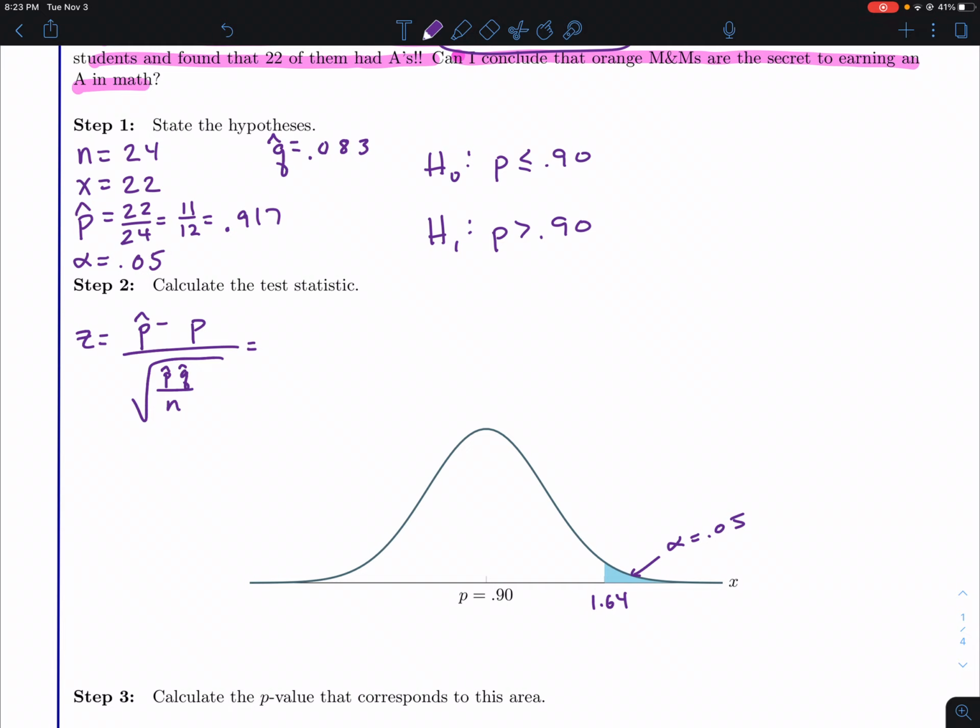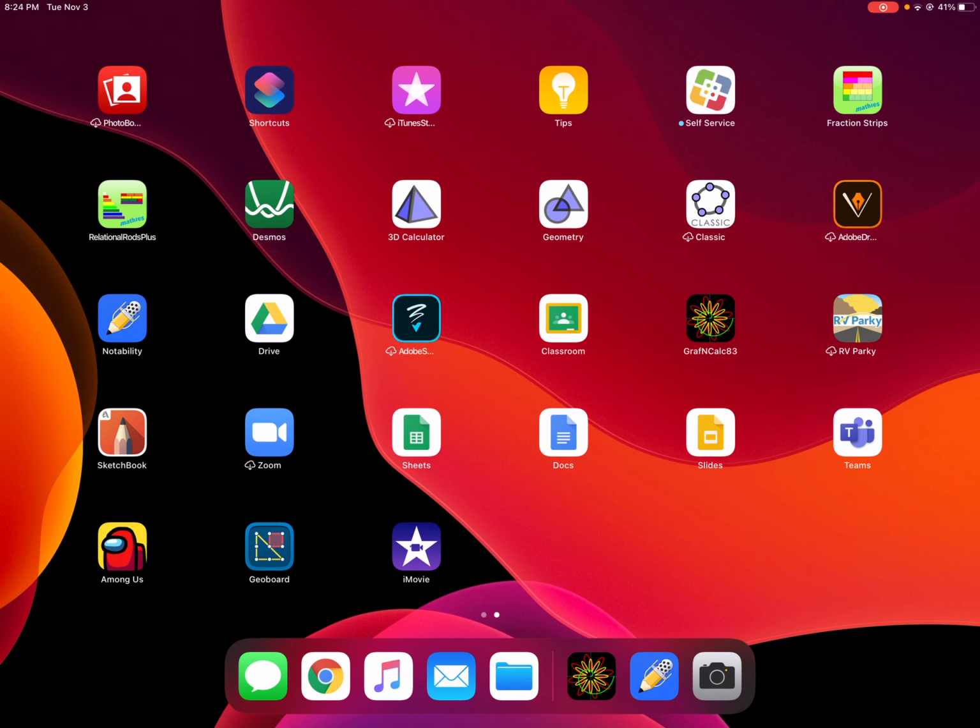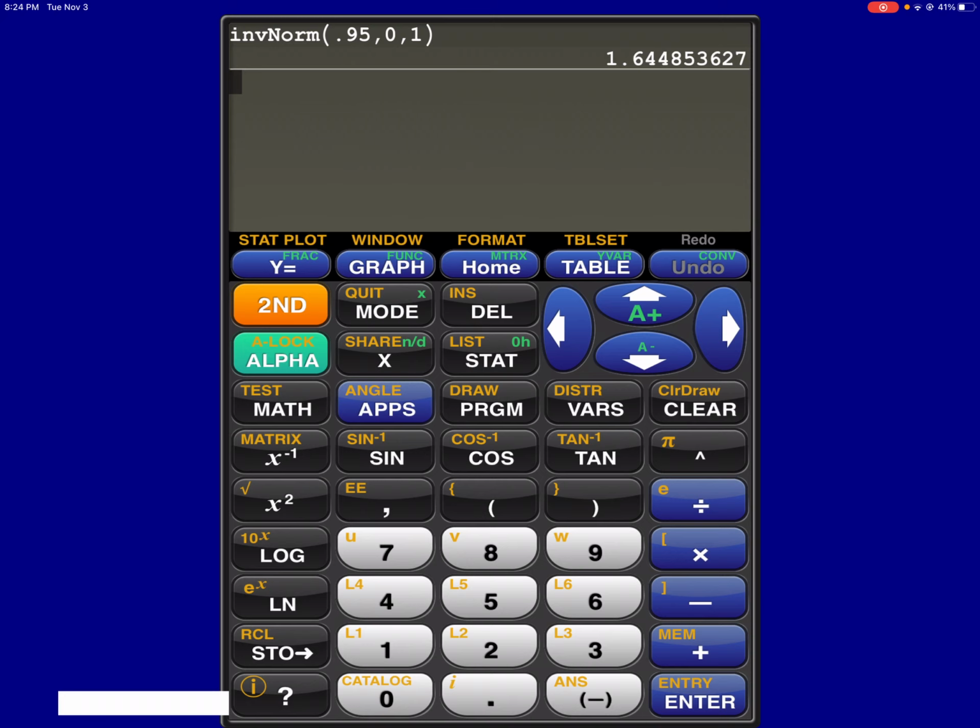So in this case, we've got our P hat, 0.917 minus 0.9, all over the square root of 0.917 times 0.083, all divided by 24. So let's hope I remember all this as I'm trying to type it in. Otherwise, I'll bounce back and forth.